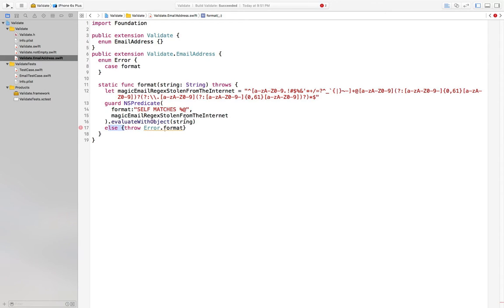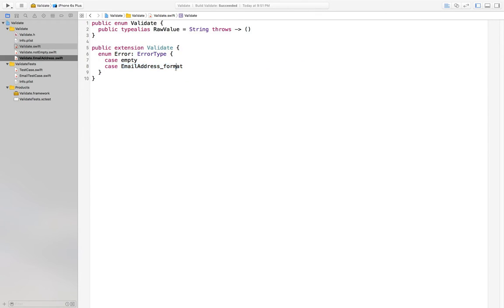What I'd like to see is this, except for the fact that I forgot to implement error type here, but it wouldn't compile anyway, because I'm going to need to throw multiple errors, and they're all going to need to be the same type. I'll show you that shortly. The way I'll get around what I want to do, which I just showed you, is to define a validate error for email address.